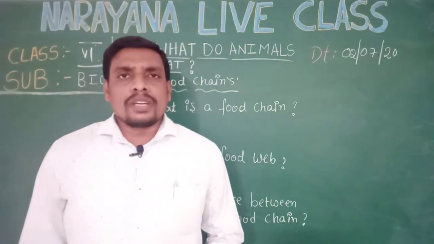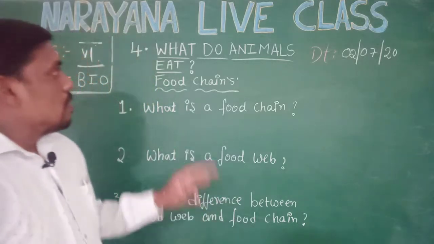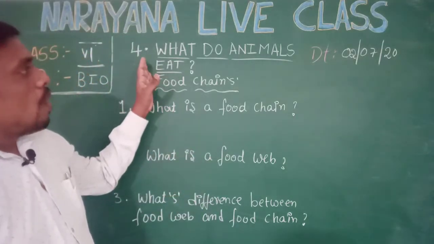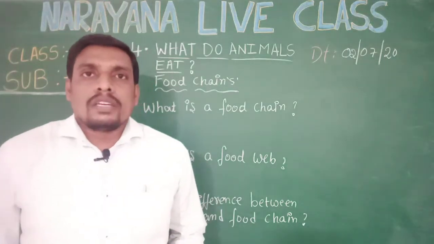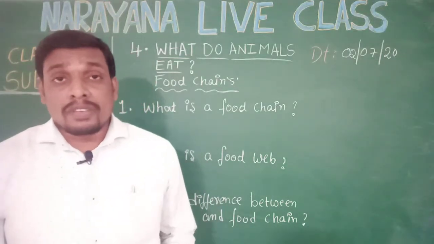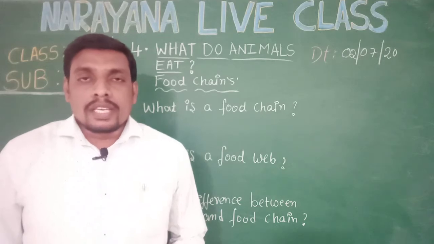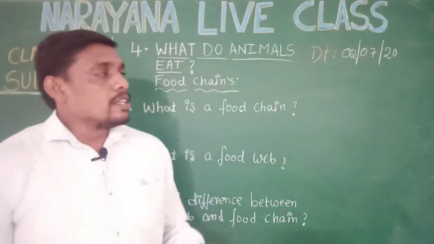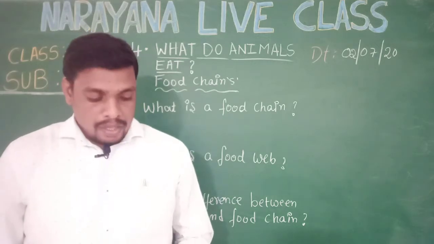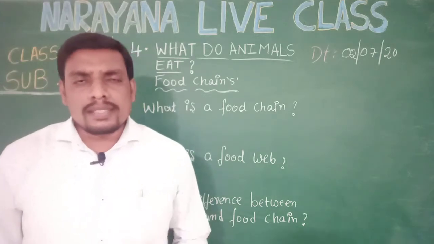Children, today we are going to discuss the fourth chapter, what do animals eat? You know that different types of animals have different types of food habits. In this session I would like to discuss the assignment key dated 2nd July 2020. There are 5 different questions given in this assignment.